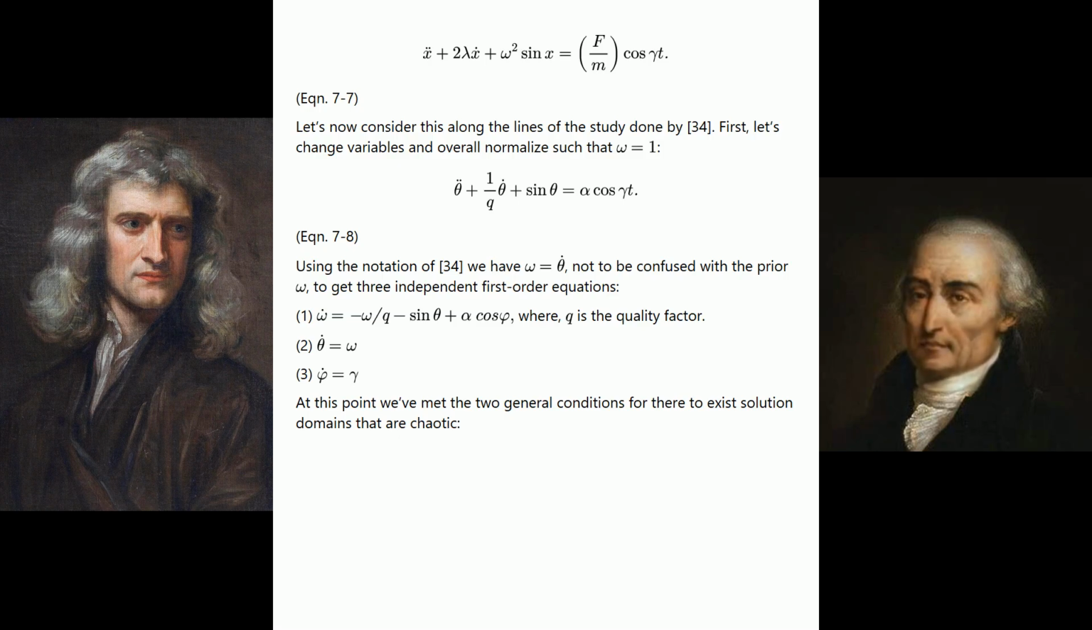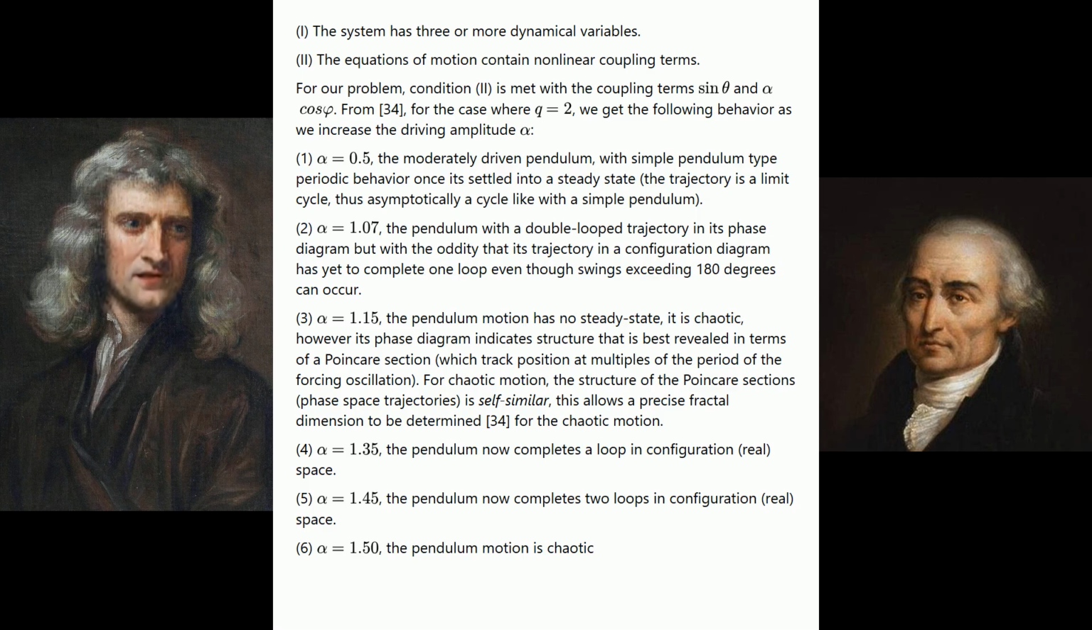At this point, we've met the two general conditions for there to exist solution domains that are chaotic. 1. The system has three or more dynamical variables. 2. The equations of motion contain nonlinear coupling terms. For our problem, condition 2 is met with the coupling terms sin theta and alpha times cos phi.